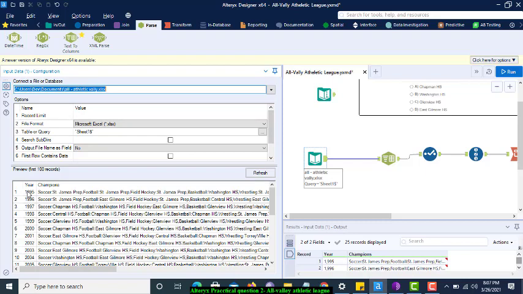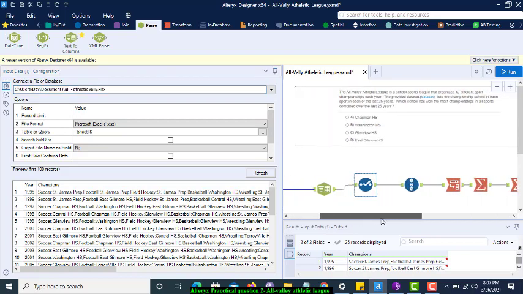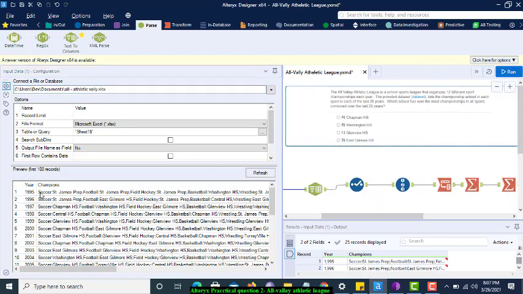Like in 1995, soccer was won by St. James Prep, then football won by St. James Prep, and field hockey won by St. James Prep. So in total they organize 12 sports, as already mentioned in the question. The 12 different sports and their winners are combined in one cell under champions, and then the year. So what do we have to do? First we have to segregate all this data, and then we'll go for the solution.